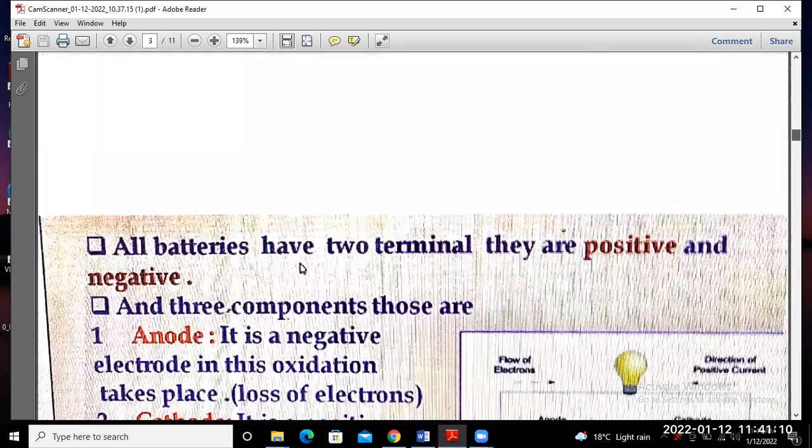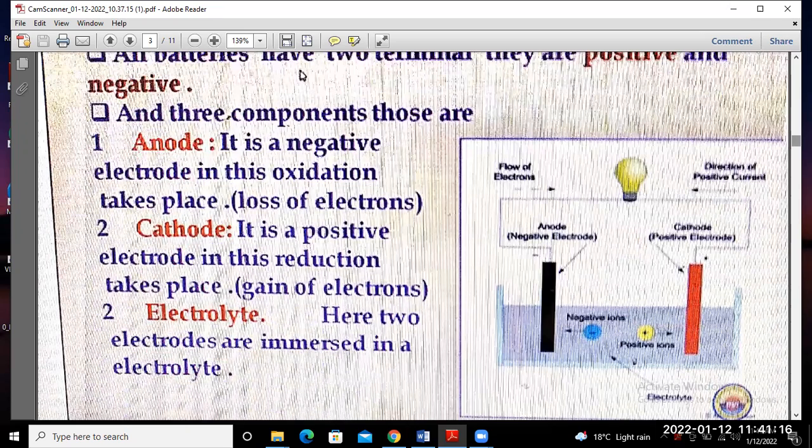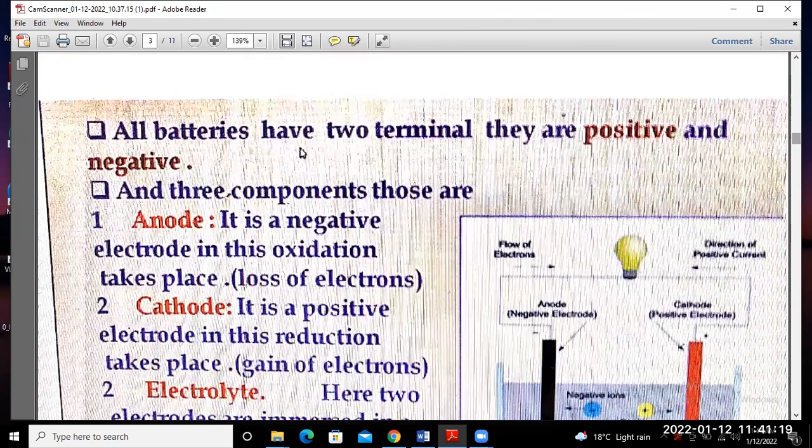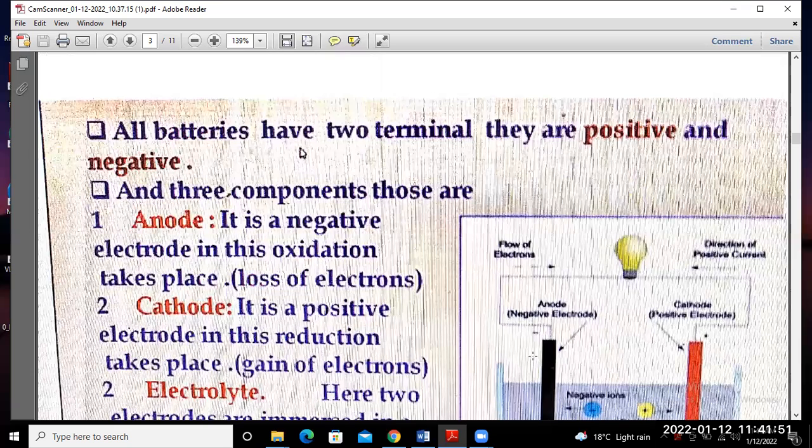Next, what is the function of anode and cathode in the battery? All batteries have two terminals, one behaving as positive and one as negative. The three components are, first, the anode. What is the function of the anode? It is the negative electrode.